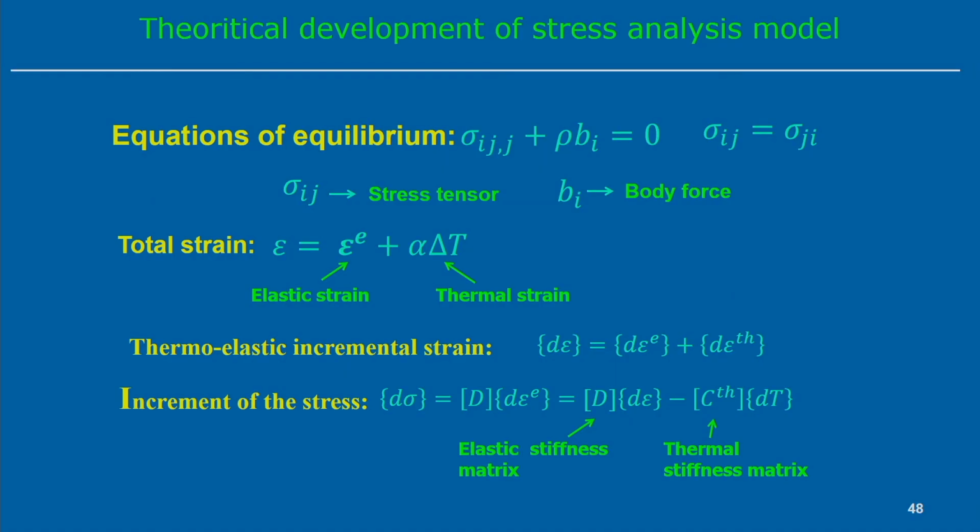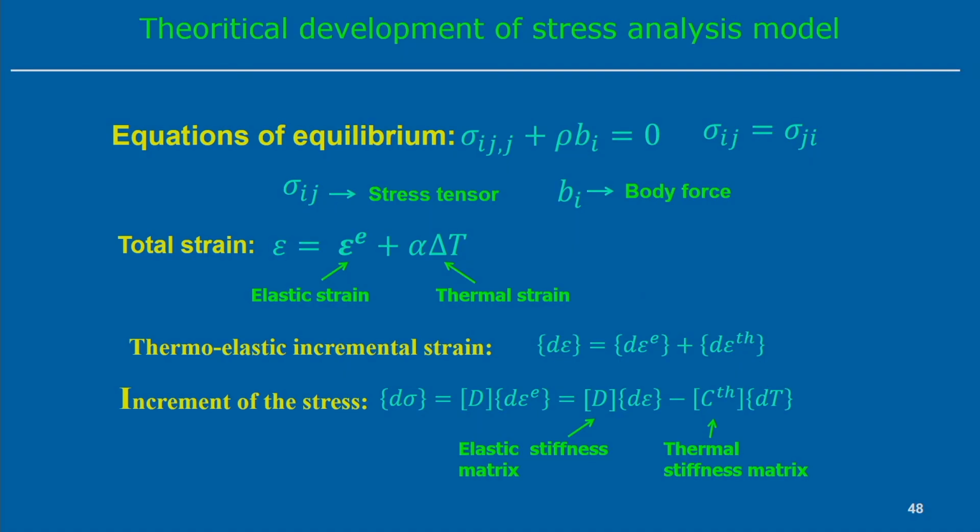The total strain consists of the elastic strain plus the thermal strain, and the thermal strain depends on the temperature variation as well as the thermal expansion coefficient of the particular material. If we consider both elastic strain and thermal strain, then the total thermoelastic incremental strain can be represented as d epsilon equal to d epsilon E, the elastic part, plus d epsilon Th, the thermal strain component.